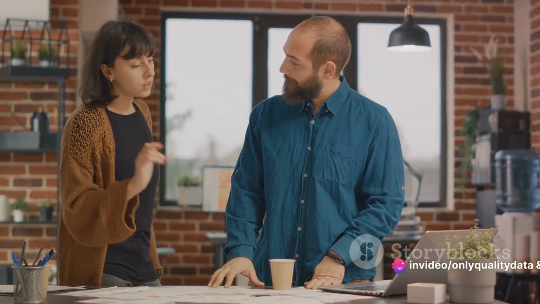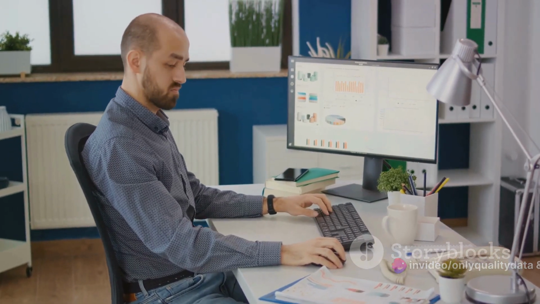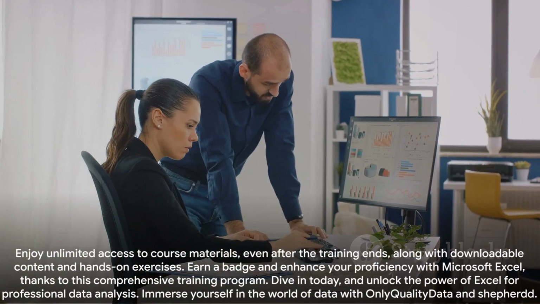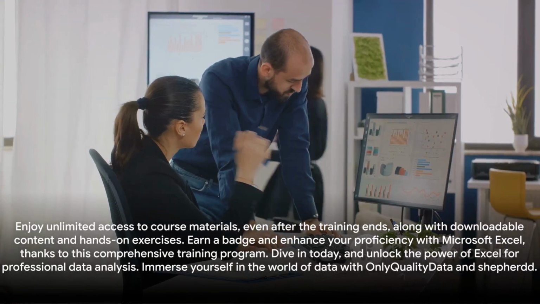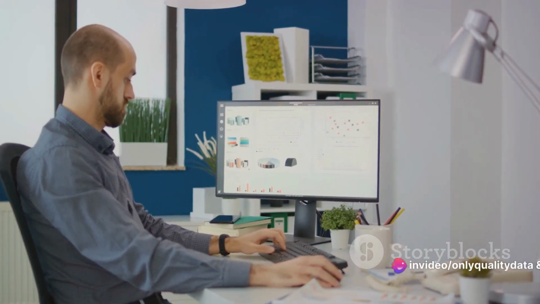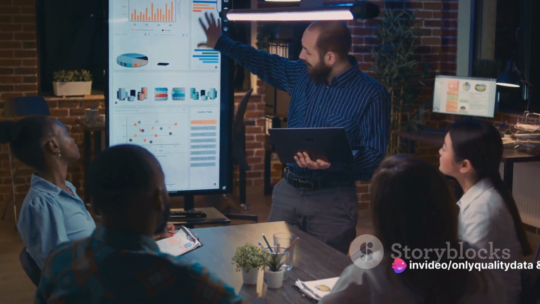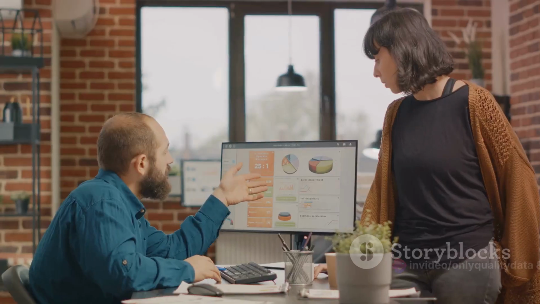Designed to transform you from a beginner to a pro, this course requires no prior knowledge or experience in business intelligence and analytics. Enjoy unlimited access to course materials, even after the training ends, along with downloadable content and hands-on exercises. Earn a badge and enhance your proficiency with Microsoft Excel thanks to this comprehensive training program.